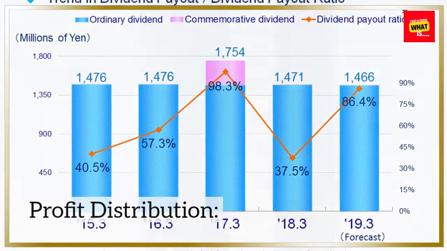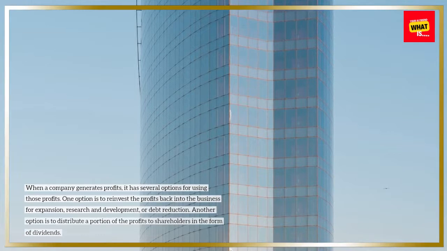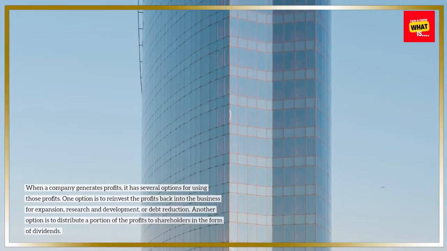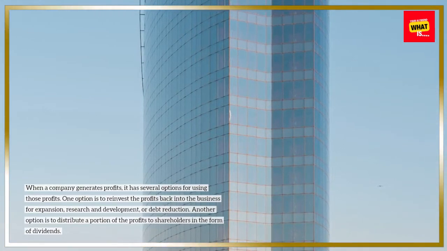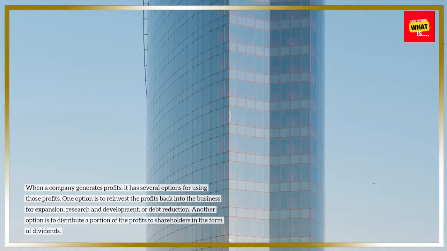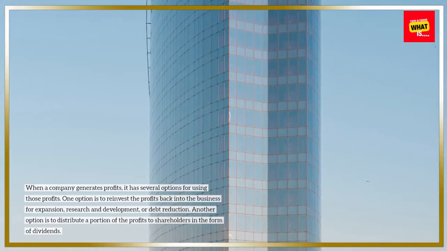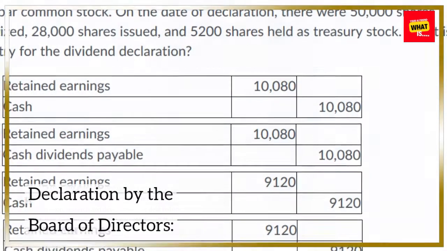Profit distribution. When a company generates profits, it has several options for using those profits. One option is to reinvest the profits back into the business for expansion, research and development, or debt reduction. Another option is to distribute a portion of the profits to shareholders in the form of dividends.